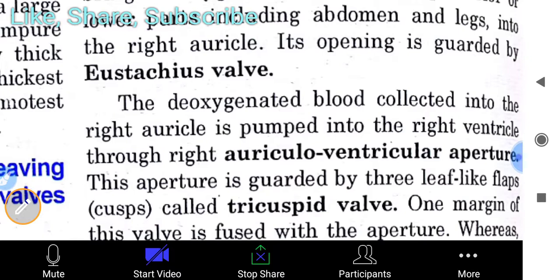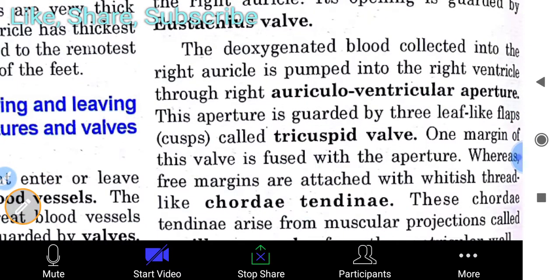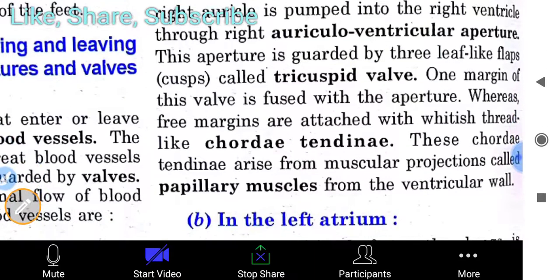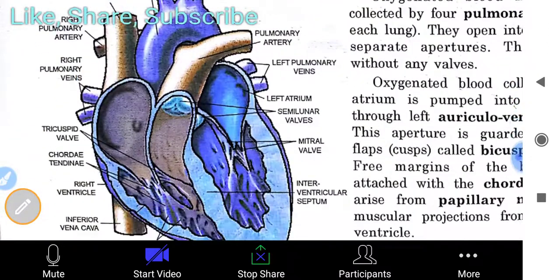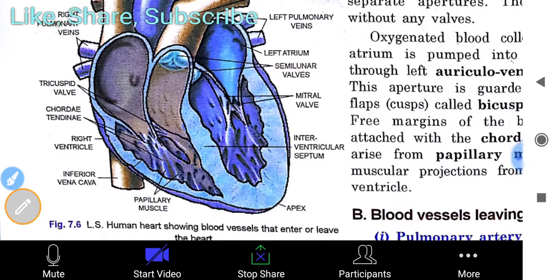This aperture is guarded by three leaf-like flaps called the tricuspid valve. One margin of the valve is fused with the aperture, whereas the other margins are attached with whitish thread-like chordae tendineae. These chordae tendineae arise from muscular projections called papillary muscles from the ventricular wall. As I already told you, just match them with the figure also.